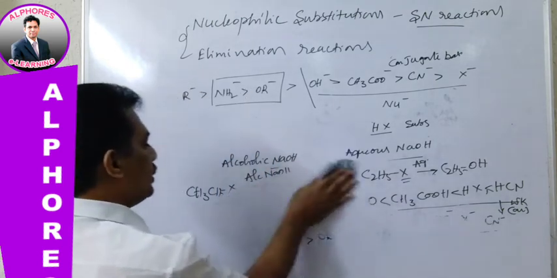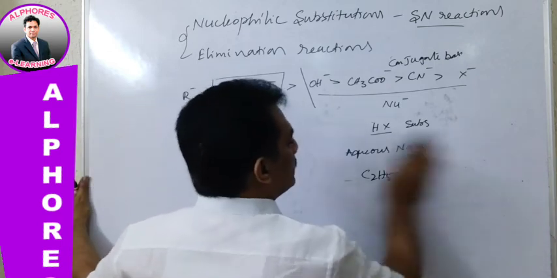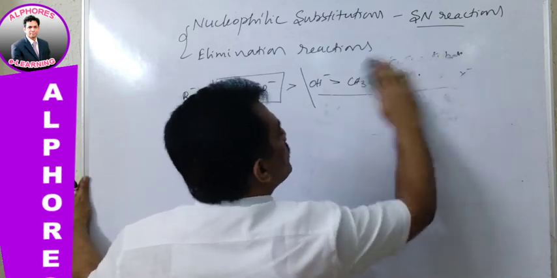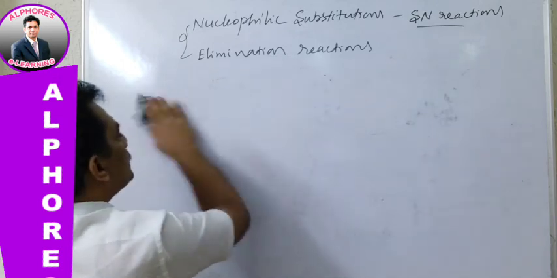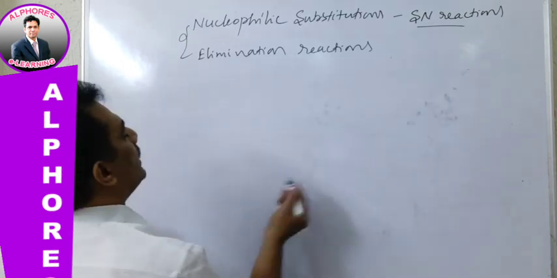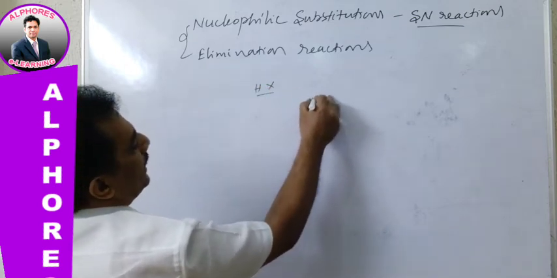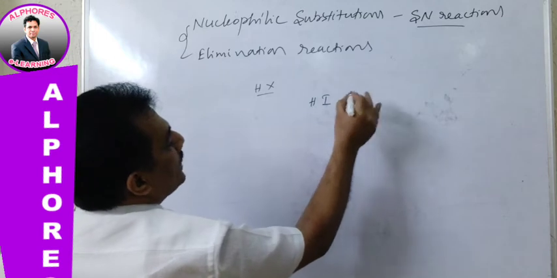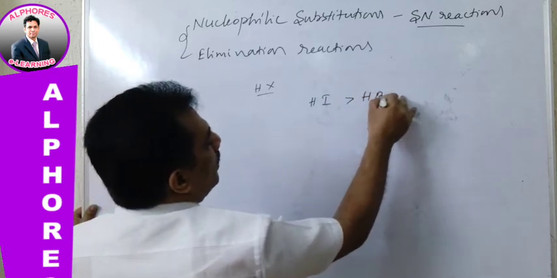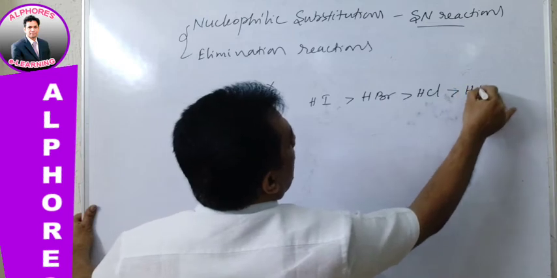Let us consider the nucleophilicity and the basicity character relations. Because there are so many questions relating these two, let me give this one. It is HX. In HX we can find HI is more acidic than HBr, more acidic than HCl, more acidic than HF.